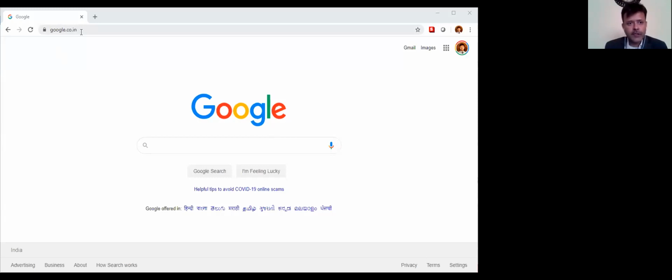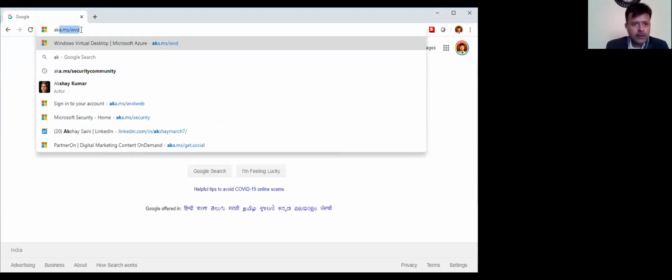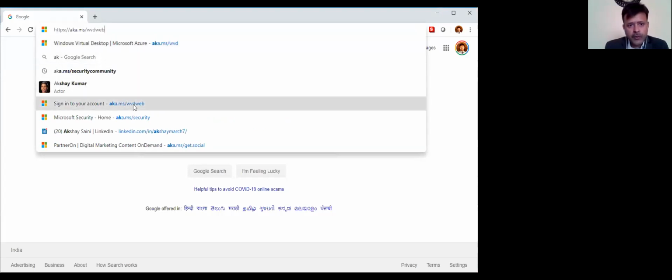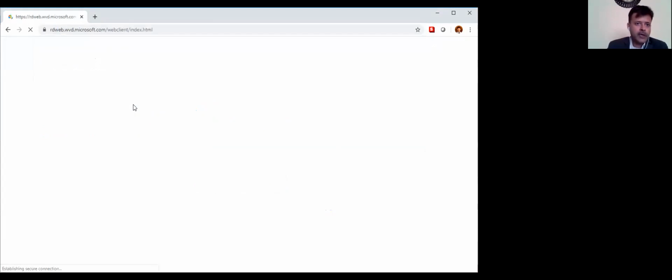I hope everyone is able to see the Google Chrome. So how do you log into the WVD using a browser, right? You can see this, right? If you type this ak.ms, it will reroute to this. So this is the link.